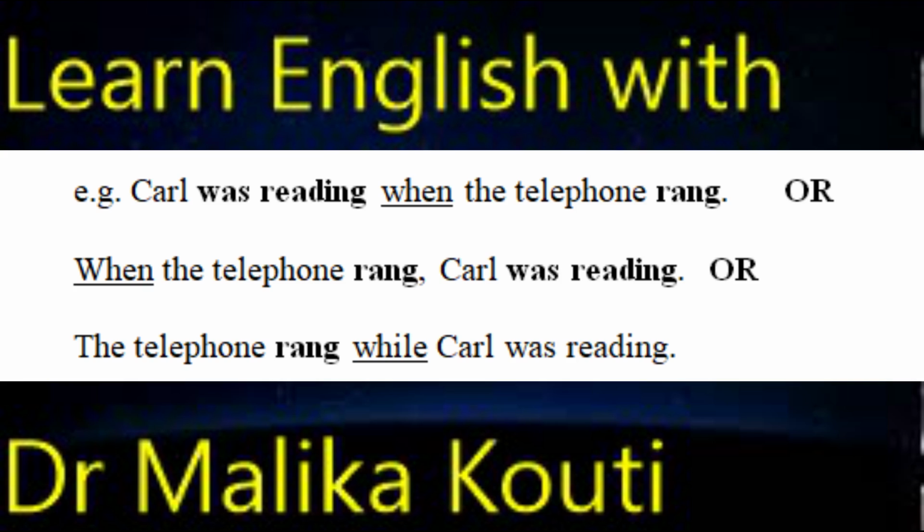Carl was reading. And the sudden action is the telephone ringing. So, we put the verb to ring in the past simple. So, we say Carl was reading when the telephone rang. Good. We can begin by telling the sudden action. So saying, when the telephone rang, Carl was reading. Great. We can use while instead of when. For example, the telephone rang while Carl was reading.